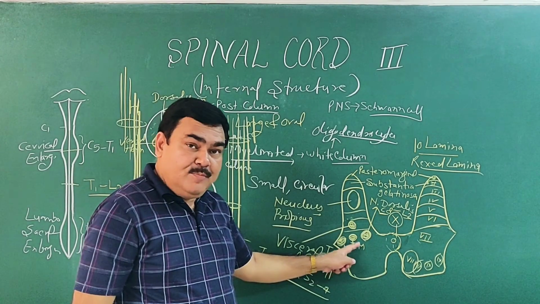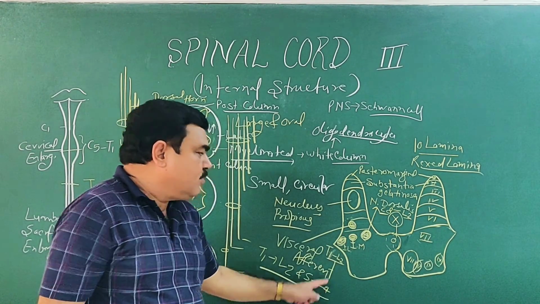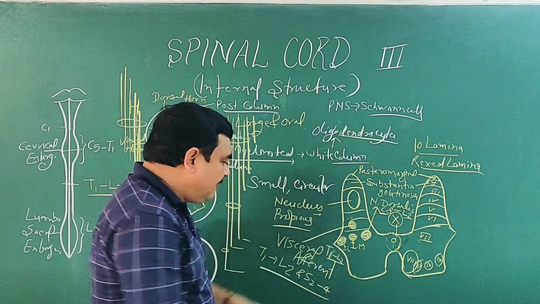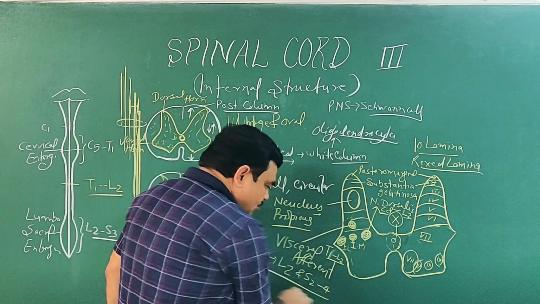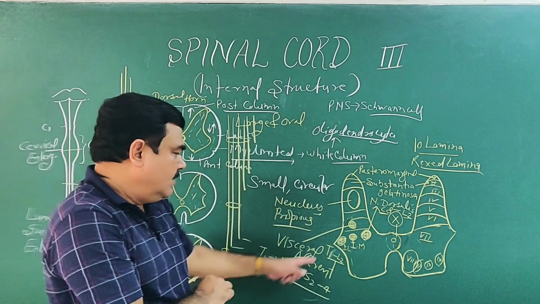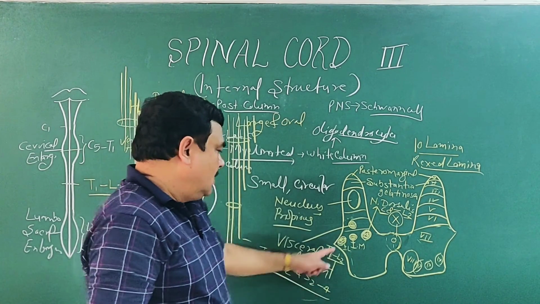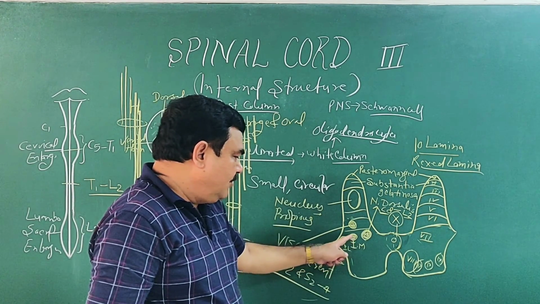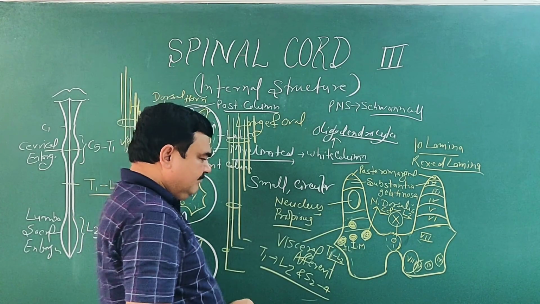This is intermediomedial, from S2 to S4, and efferents from these two go through the ventral horn and join the nerve. So these are the intermediomedial and intermediolateral nuclei.